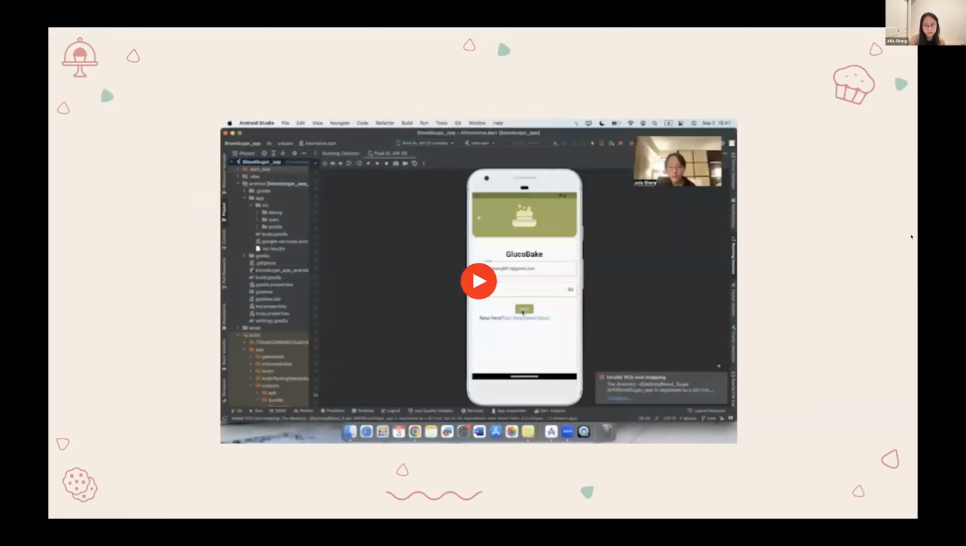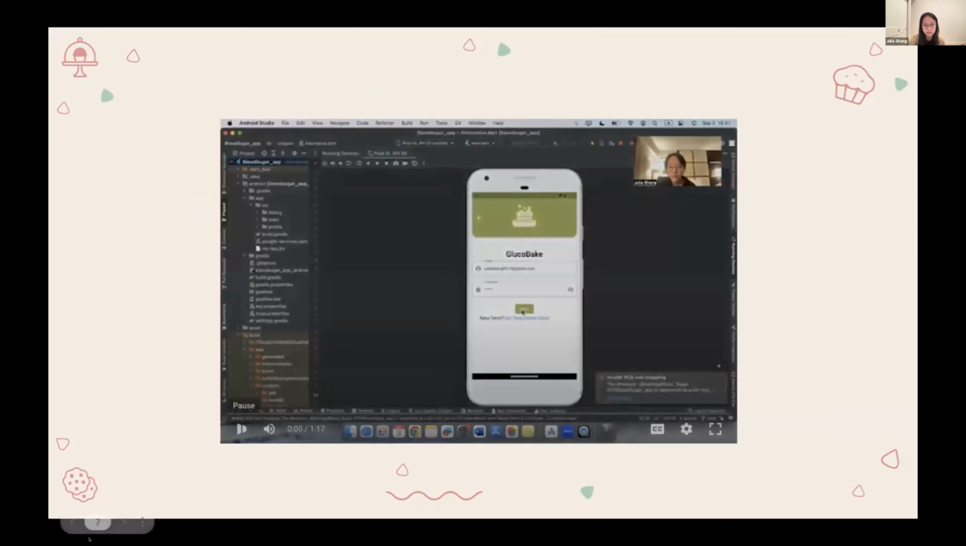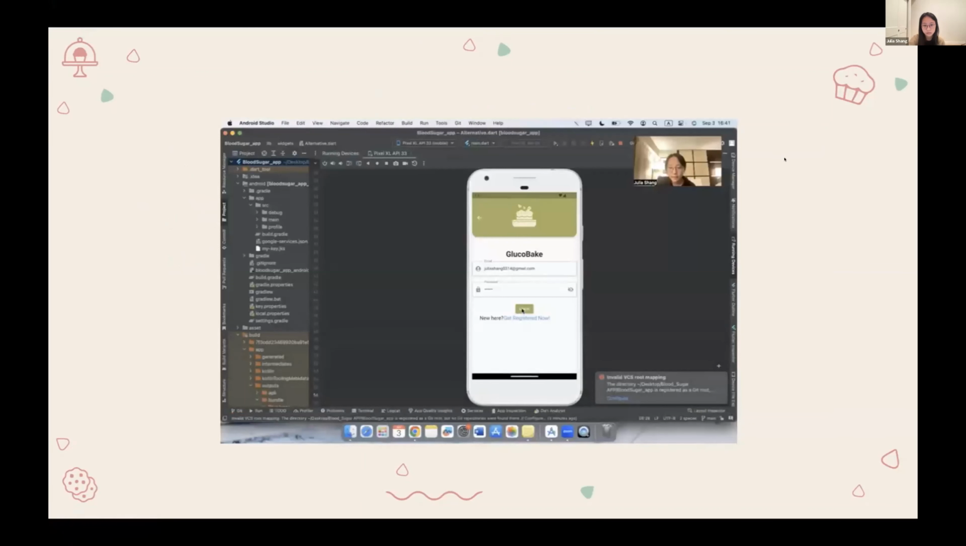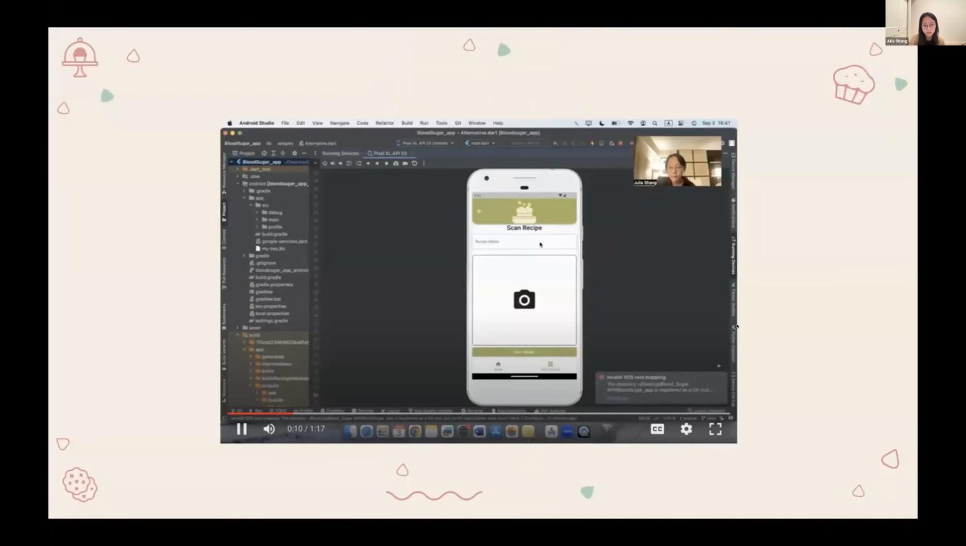And here is a video demo of how the app works. Here is how the app works. The user can sign up and log into their accounts using email and password. In the scanning page, the user can upload a conventional baking recipe. Let's scan a pancake recipe for a demo.